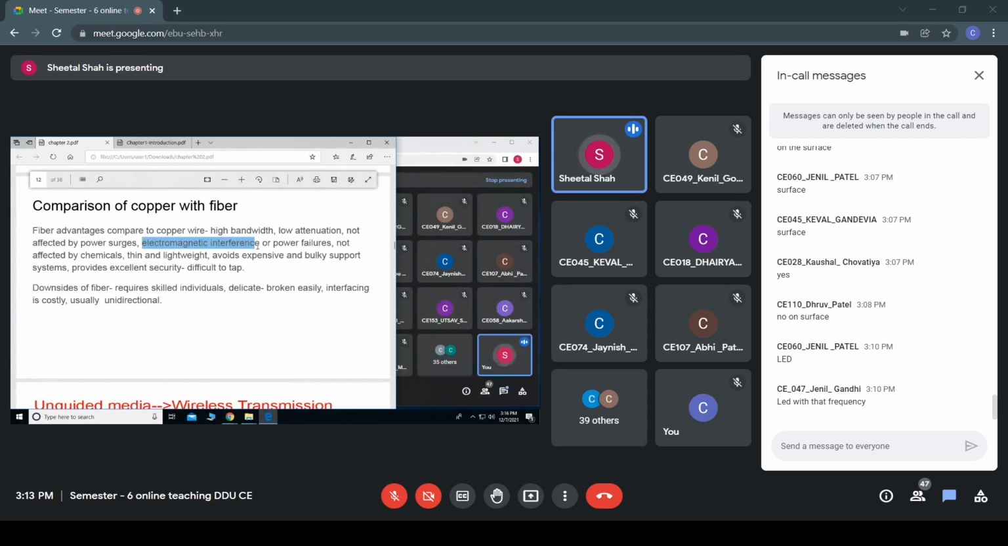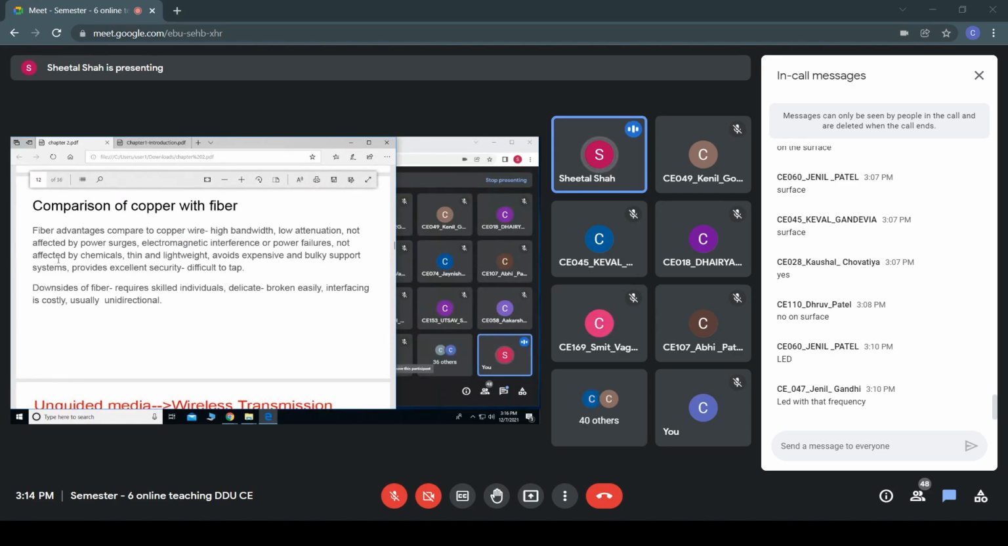Then electromagnetic interference. Some other cable passing near the fiber optic cable does not have much effect, because if you remember, in the earlier days, if a telephone cable or a TV cable was passing nearby, then due to the interference, some disturbance would be there in the channel. Okay, so such electromagnetic interference would also be avoided by using these fiber optic cables.